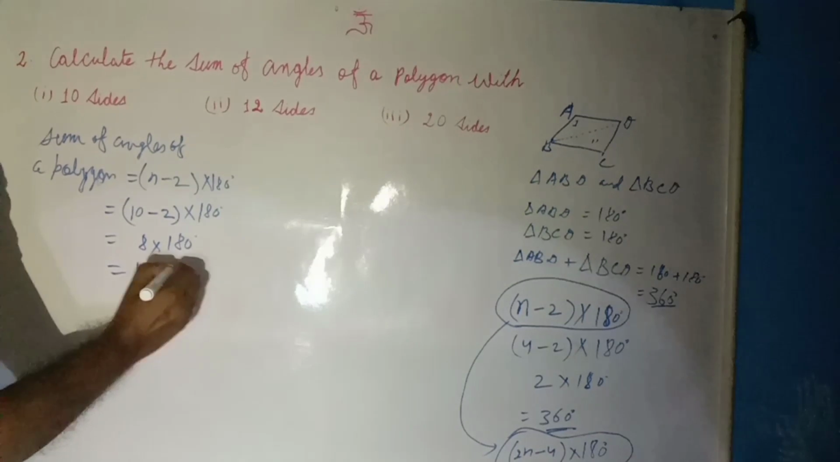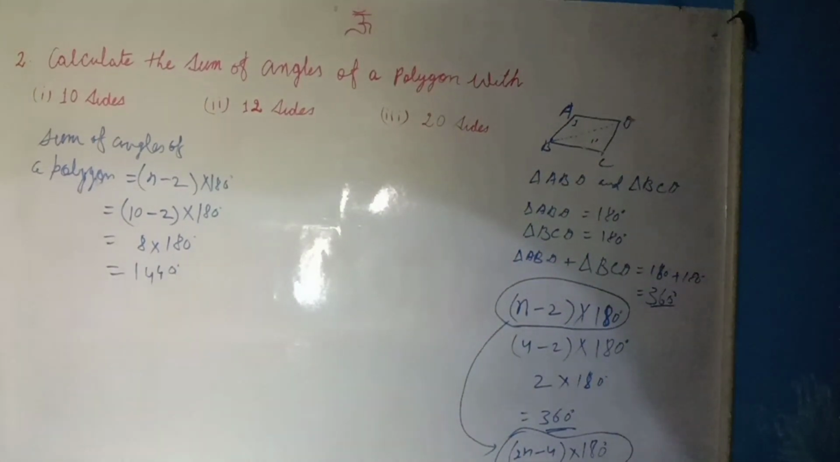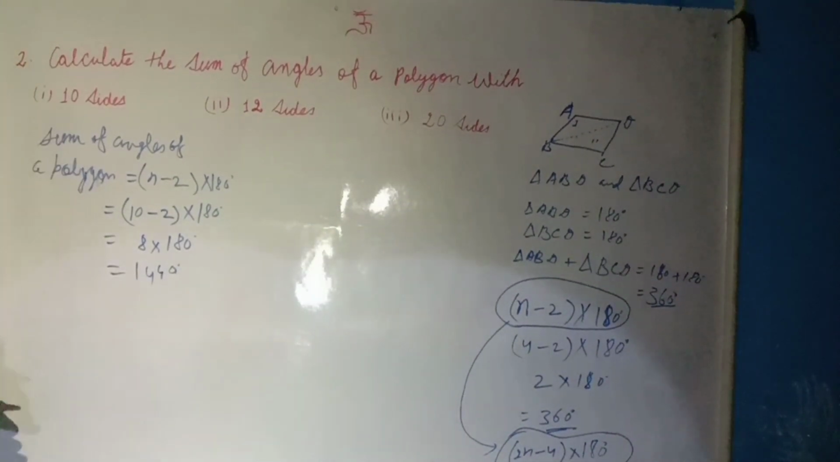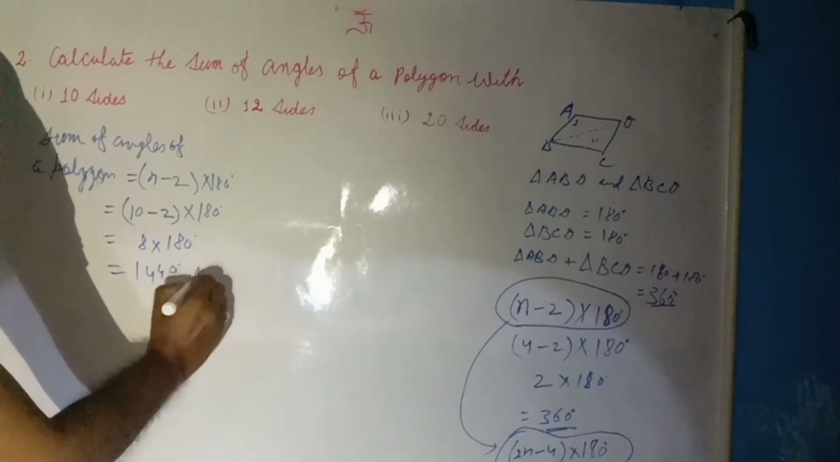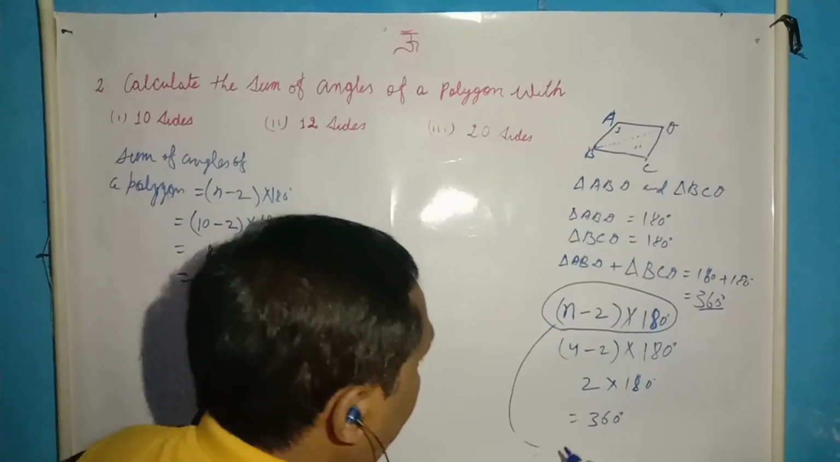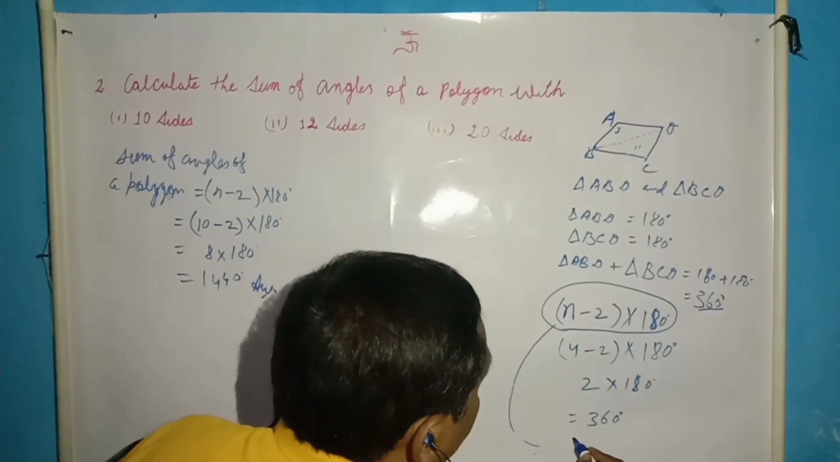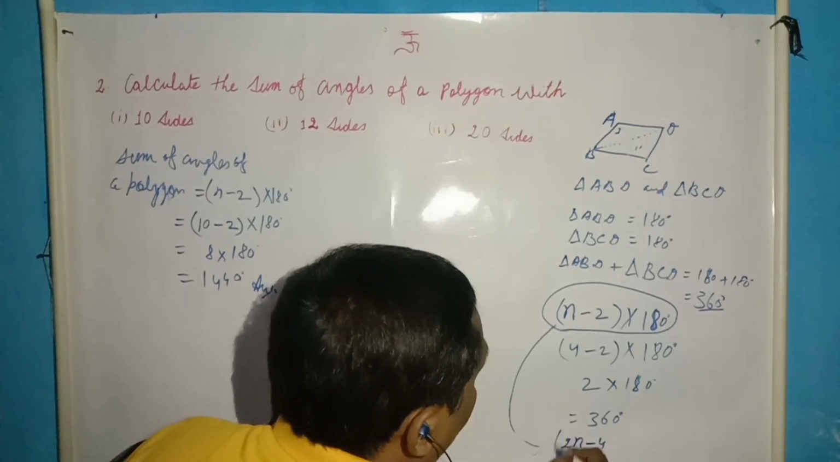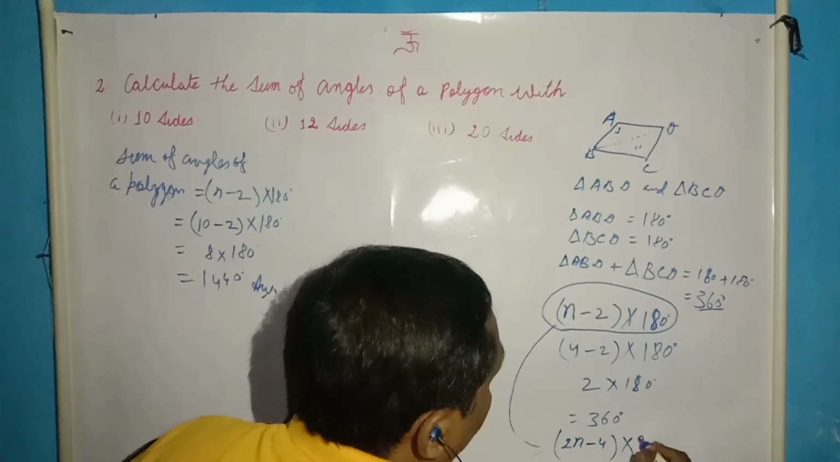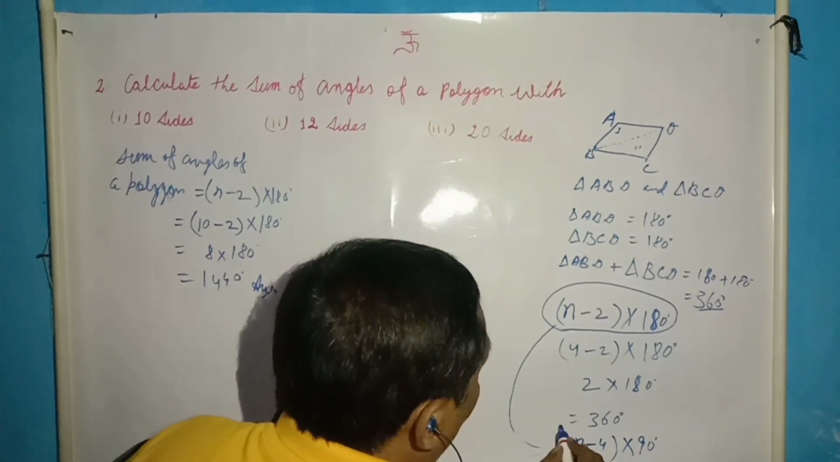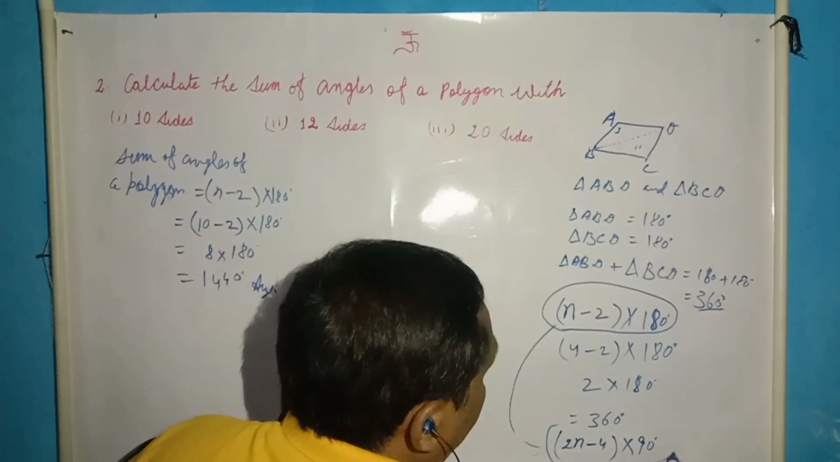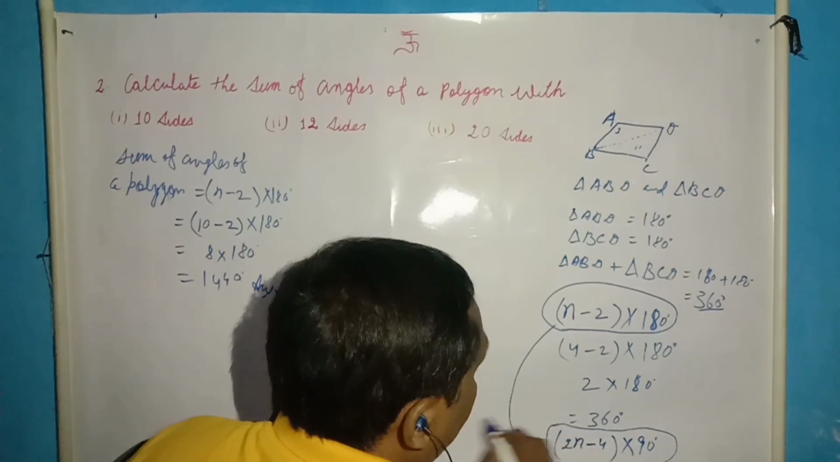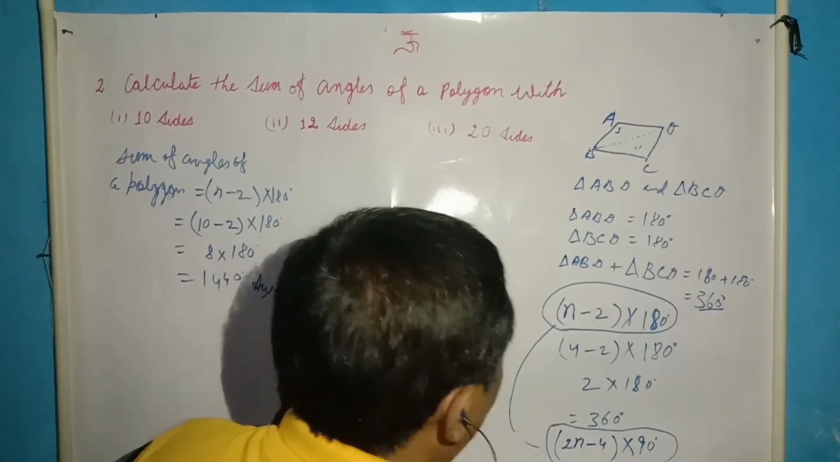So 1440 degrees will be the sum of the angles. That will be the answer. Now we will write this formula like this: (2n minus 4) into 90 degrees. So we have two formulas. We can use one of them because both are the same thing.